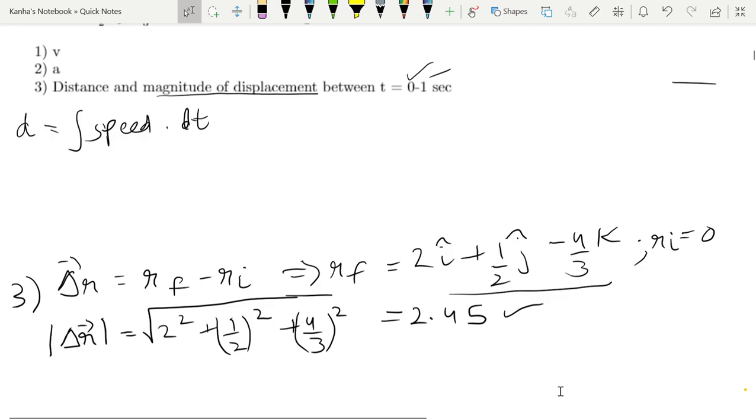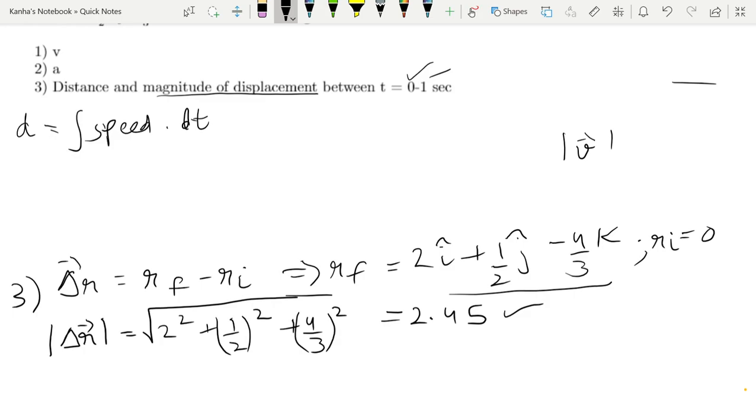First you need to see what your integral of speed is. Now speed, we have the velocity already. To find the speed, it is basically the mod of the velocity for our consideration here.